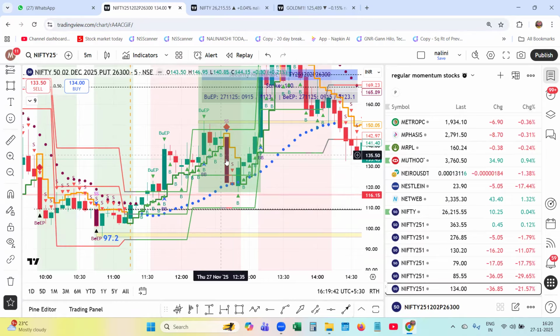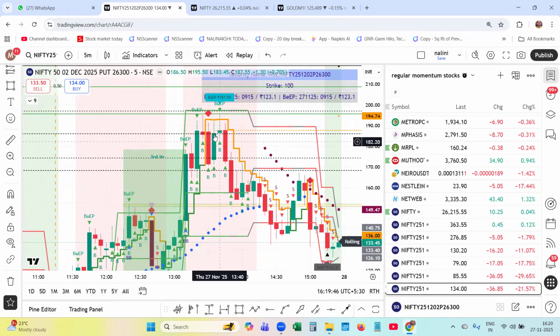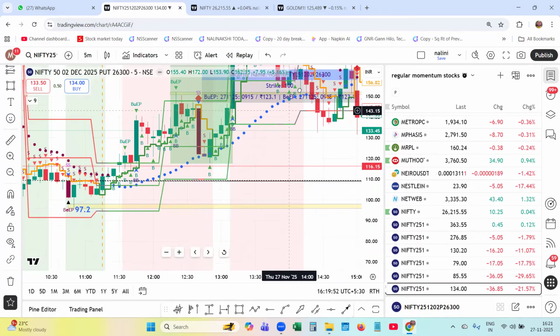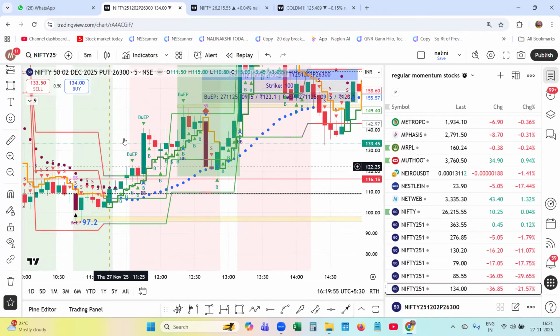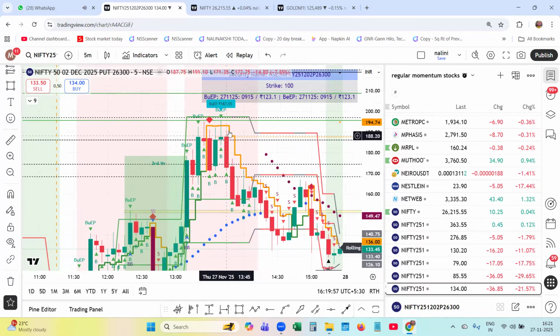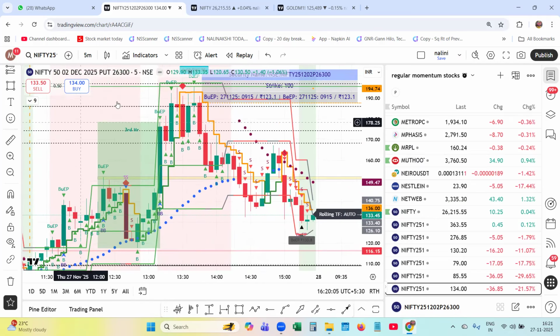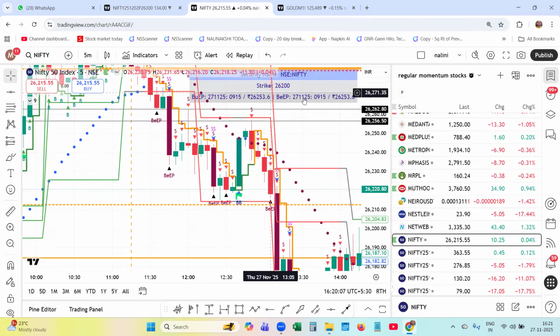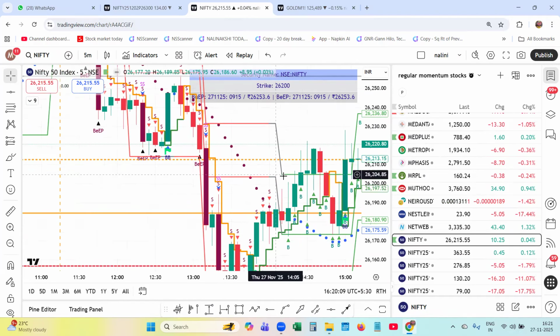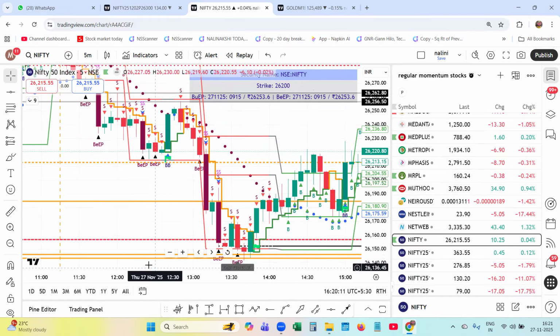Same, the put option came down to retest the 118 level. From 118, it rallied up to 195. So, friends, from 97 to 185 is not a small amount. It is around 90 to 95 points you could have gathered. With the help of the EP levels, you could have taken a position on an intraday basis.